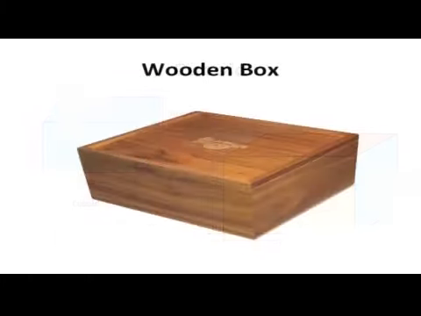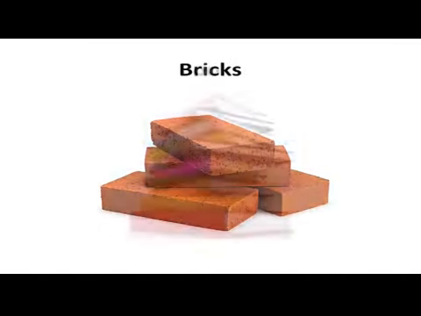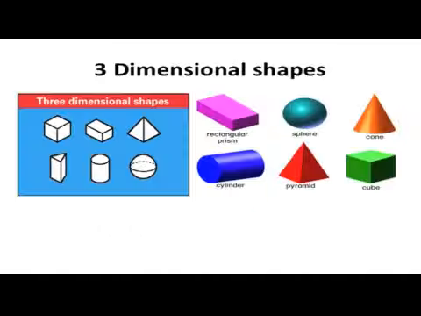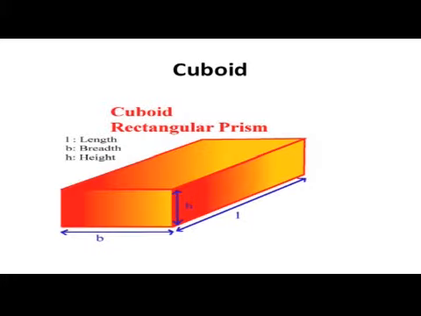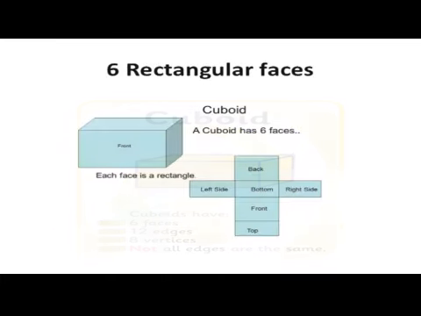cuboid. Solids such as a wooden box, a matchbox, a brick, a book, an almirah, etc. are in some of these shapes given below. Cuboid. A cuboid has length, breadth and height. Various parts of the cuboid are also given below. Faces. A cuboid has 6 rectangular faces. The opposite faces of a cuboid are identical.